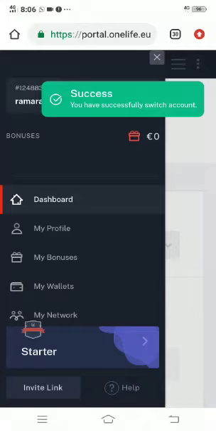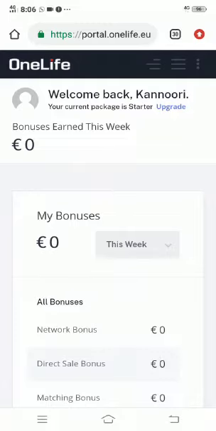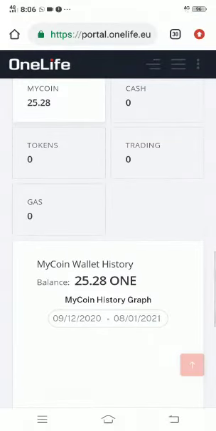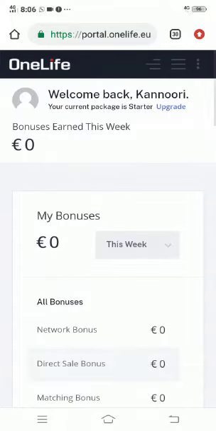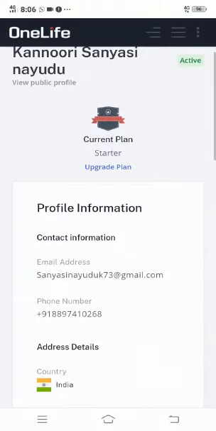You will get the message that you have successfully switched account. So here Rama Ravu Grandhi is the account. If you want to check the associated coins, go here. 25 coins. Likewise, you have to check each and every account. For all the accounts, it is a single profile.